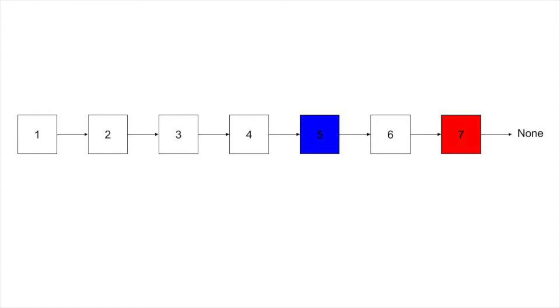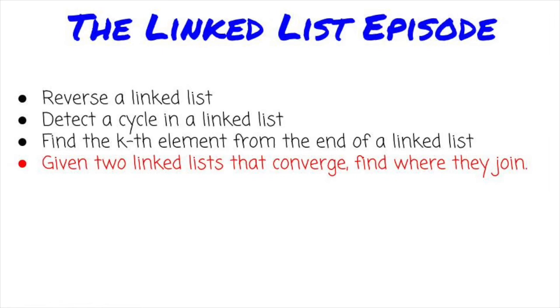Anyway, the trick to this problem is using 2 pointers again. Question number 4. Given 2 linked lists that converge, find where they converge. This is a more reasonable problem in the sense that we can reasonably work this out at a whiteboard, and there are some nice small hints you could give. It's still the kind of problem that should never happen in practice.